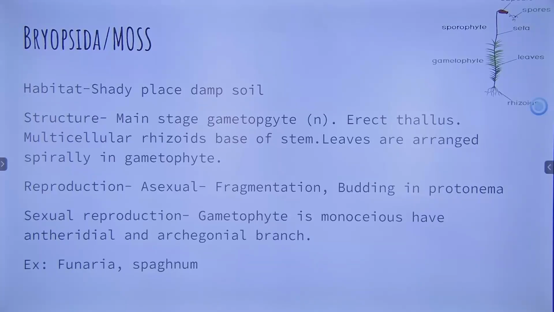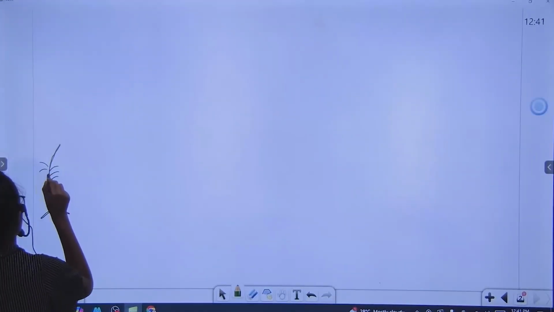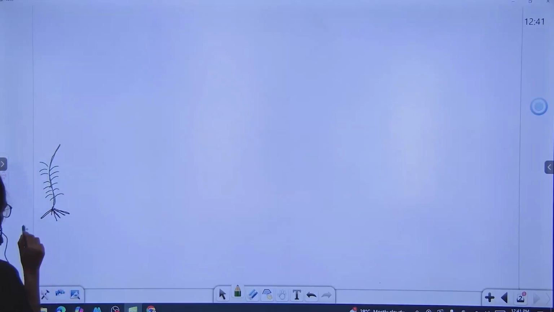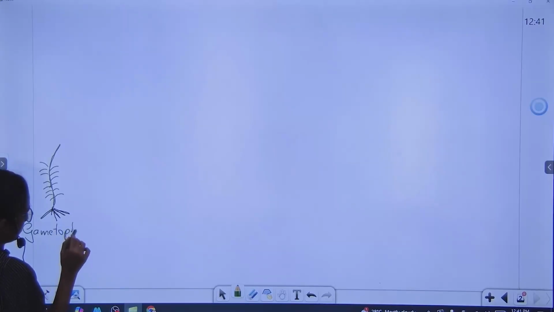Examples are Funaria, Polytrichum, Sphagnum. So this is a gametophyte.